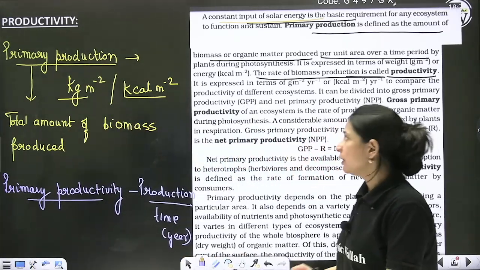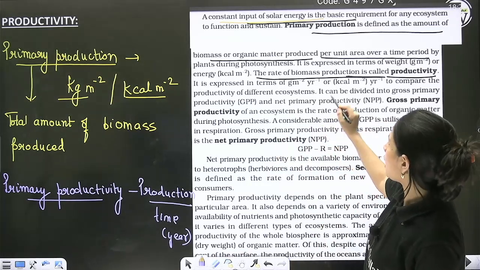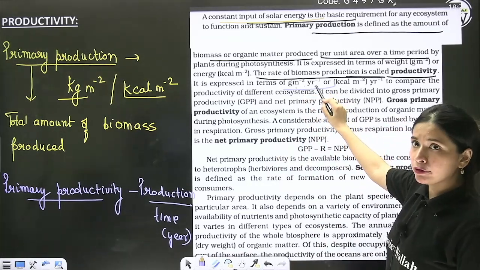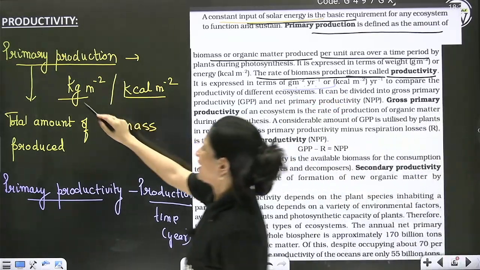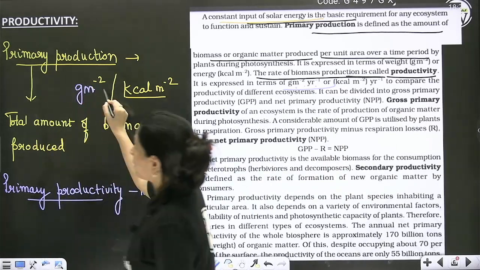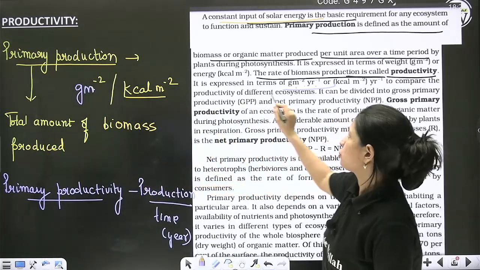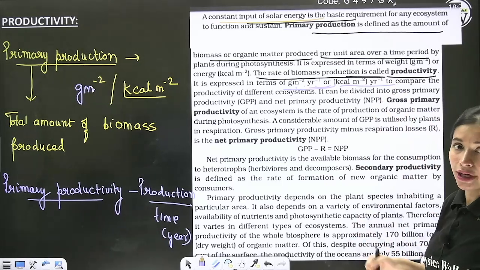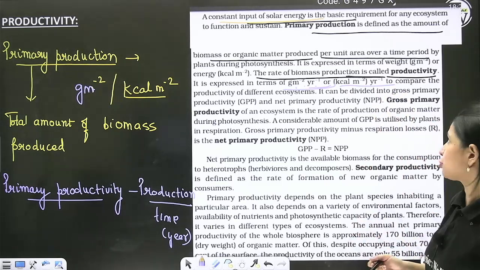Yes or no? Okay, so therefore the unit will change. How? It will change from gram per meter square to gram per meter square per year, which you will mention. See, make it from kg just make it gram. So it's gram per meter square, but here you have not mentioned the time. So now you have to mention the time also with respect to the change in the definition portion. Right?